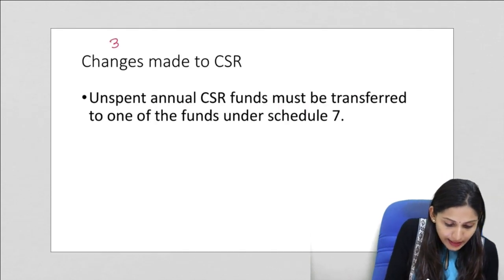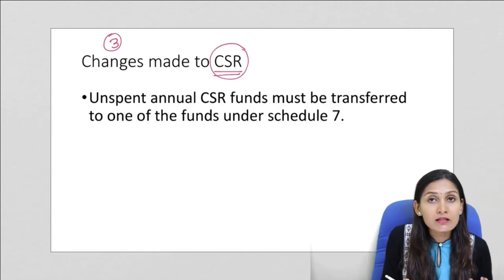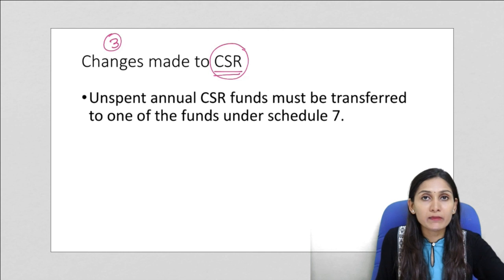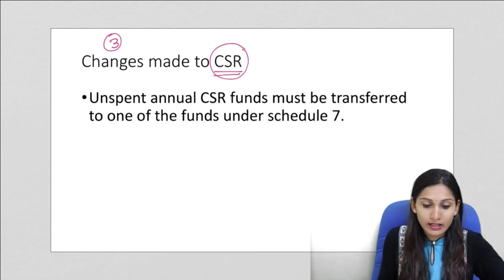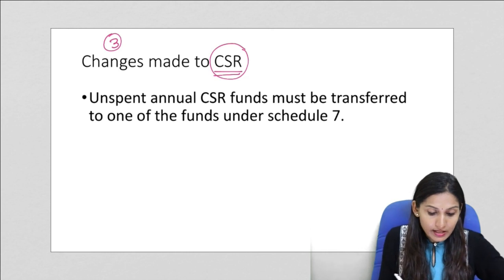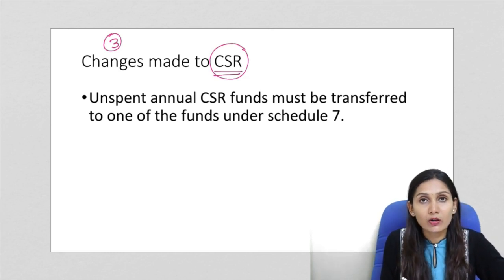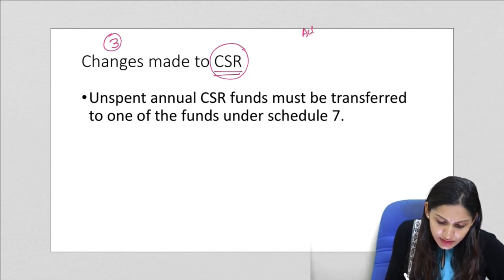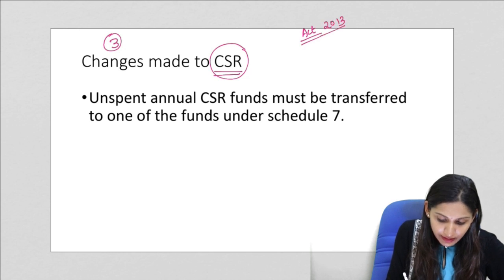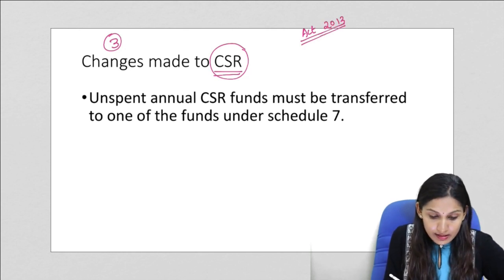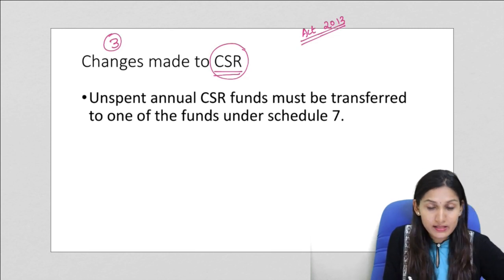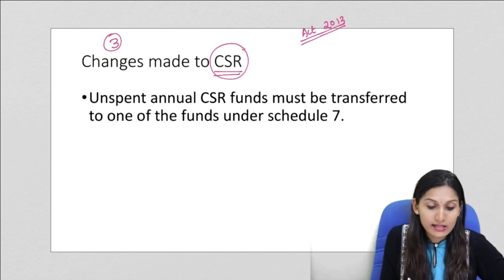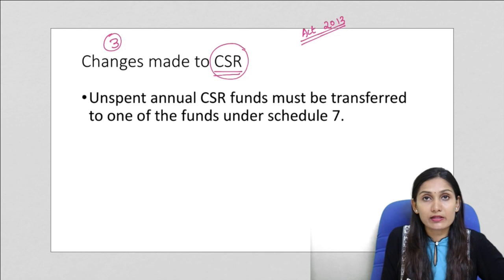Now third one, the changes made on CSR. CSR is corporate social responsibility. CSR is levied on those companies which have a profit margin or a turnover of more than a particular benchmark. So certain changes have also been proposed to the corporate social responsibility norms of the companies. First of all, according to the original act, the Companies Act of 2013, the companies that are required to budget for corporate social responsibility must disclose in their annual reports the reasons why they were not able to completely utilize the funds.